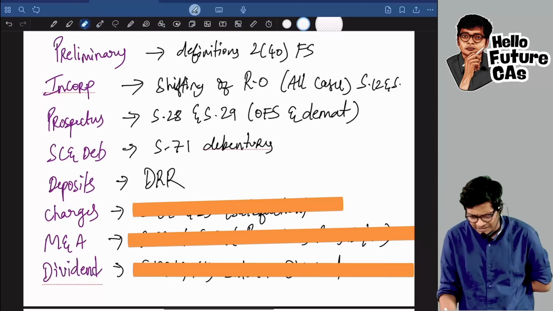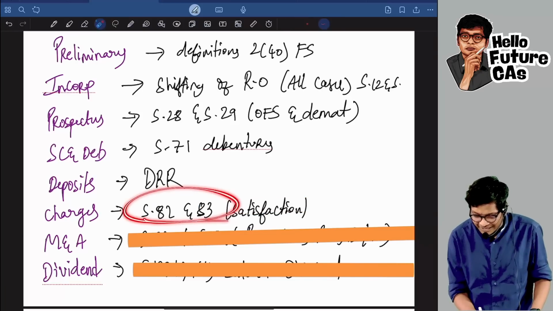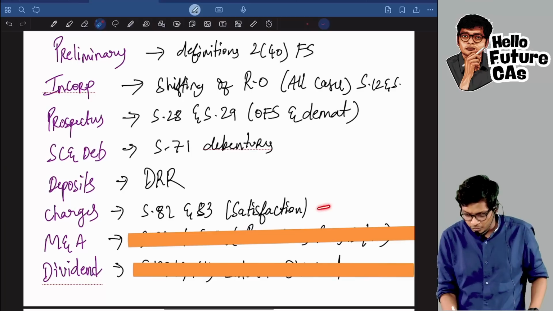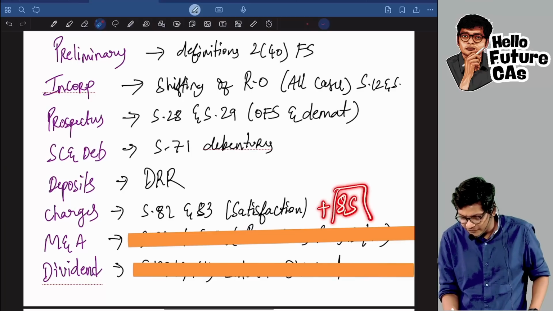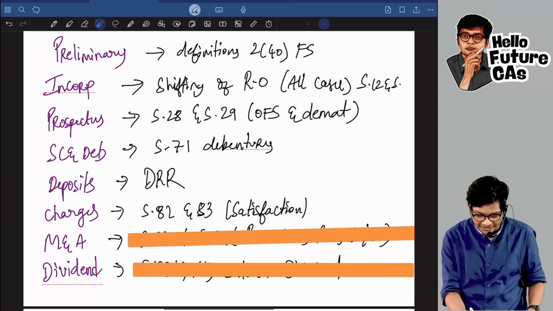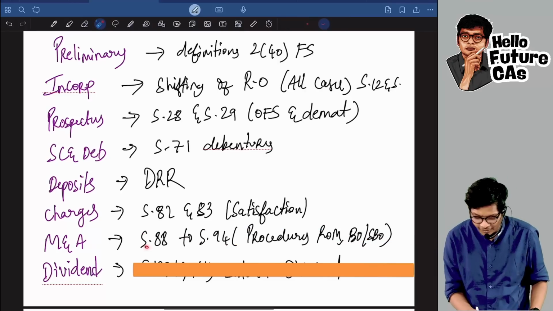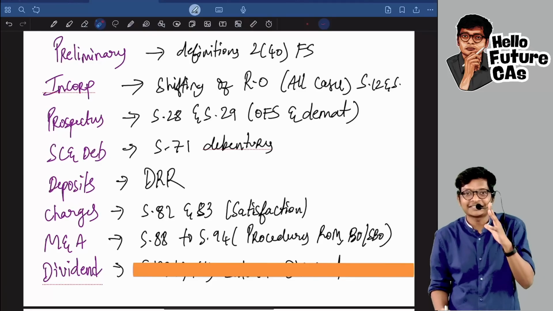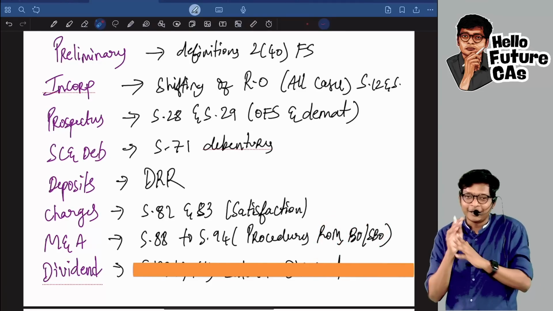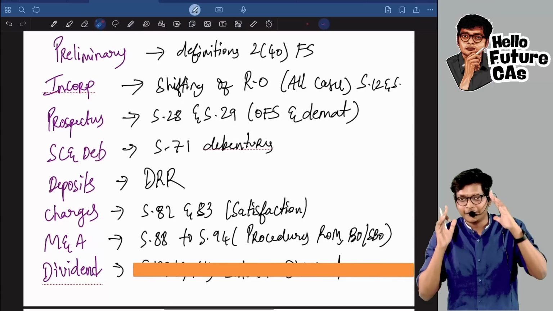Coming to charges, a small chapter, ideally you should not skip anything here. Sections 82 and 83, satisfaction of charge, many of them will be skipping, or if I also have to add, newly 85, inspection also, the register to be maintained also, you would have skipped it, guys. Meetings: sir, meetings I studied fully, except for sections 88 to 94, procedures relating to register of members, beneficial owner, significant beneficial owner, annual return, all this I happily skipped, sir. If somebody is there till now, sir, everything I studied.